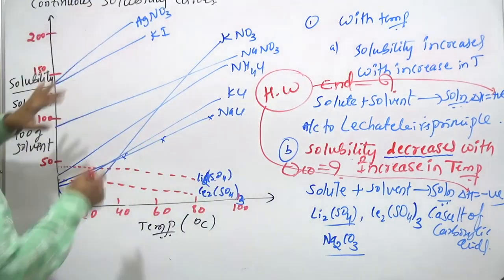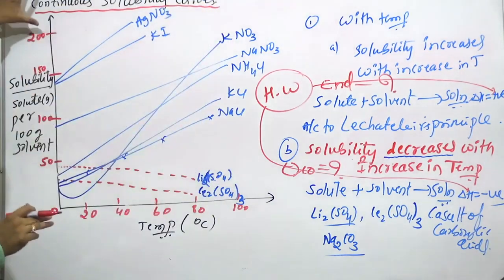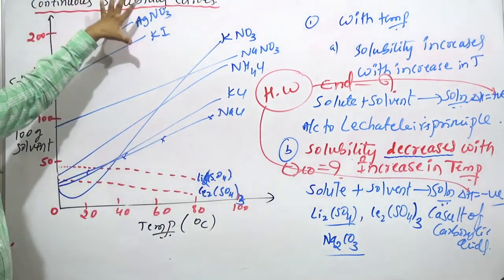So this is one type of curve, called continuous solubility curves. They are continuous because there are no breaks; they are going straight.